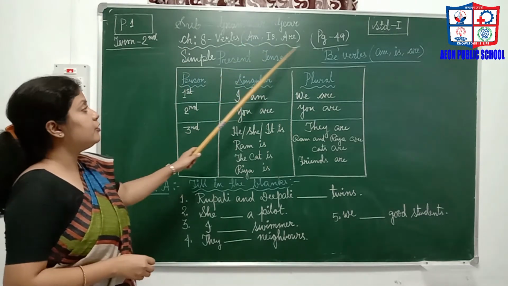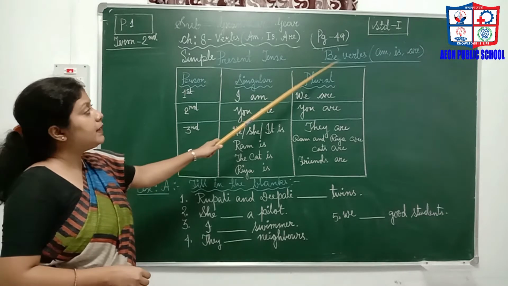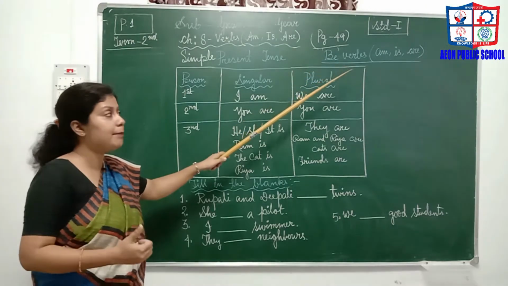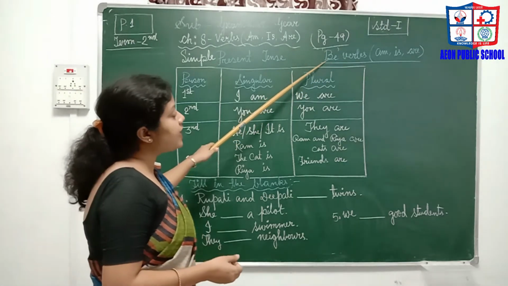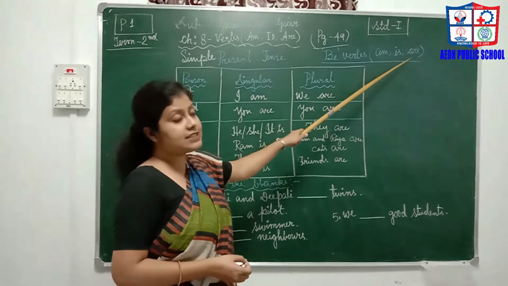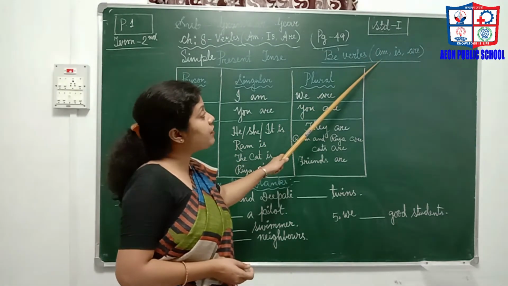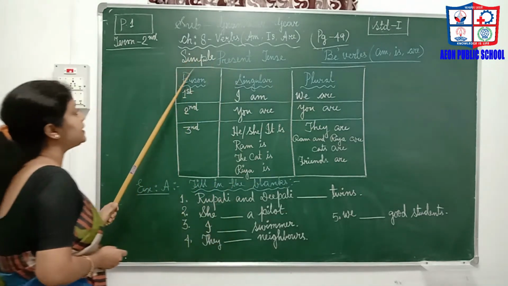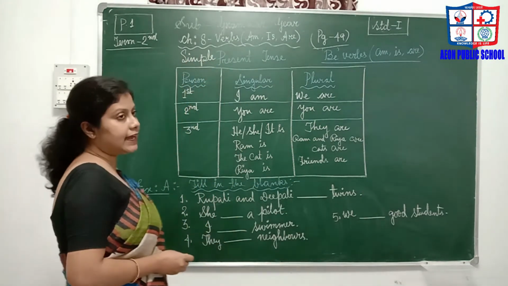Am, is, are are known as be verbs. Verbs have many types: be verbs, has verbs, have verbs. So under be verbs there are am, is, are, and these specific verbs tell us about today's action, meaning present time.